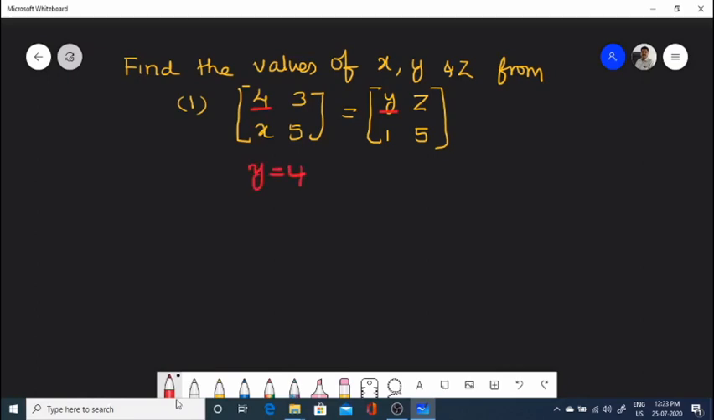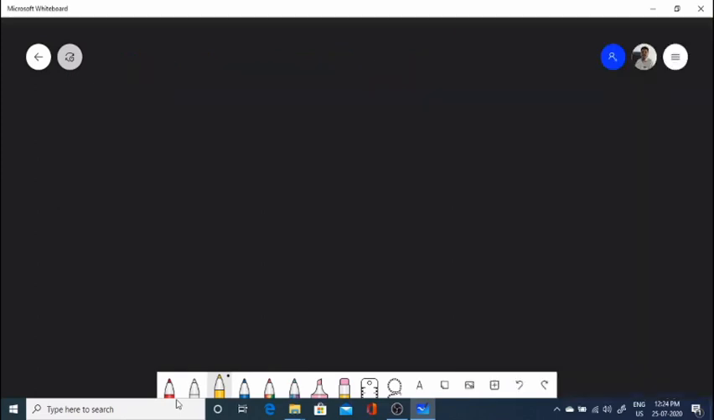So 4 equals y because corresponding element in the first column, x is 1 because the corresponding element of x is 1 here in the second matrix. Therefore x is equal to 1. And the corresponding element of 3 is z in the second matrix. Therefore z is equal to 3. So we have the values of x, y, z by equating the corresponding elements of the first matrix and the second matrix. So x equals 1, y equals 4, and z is equal to 3.